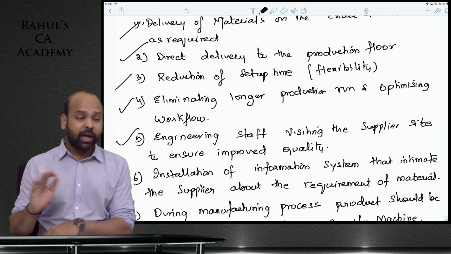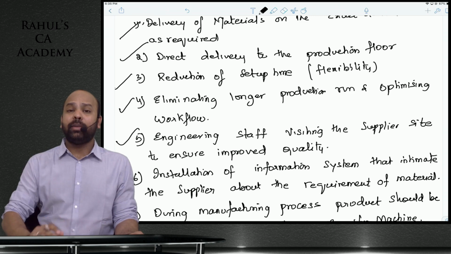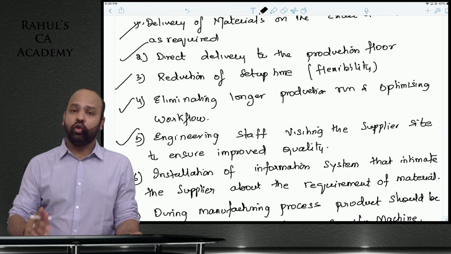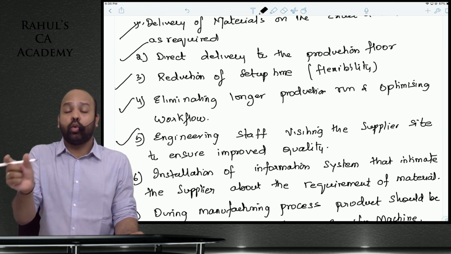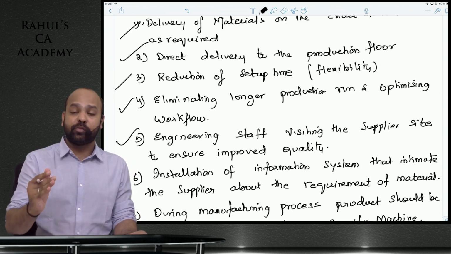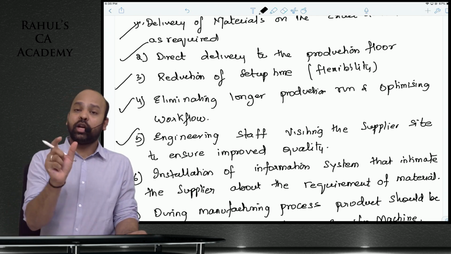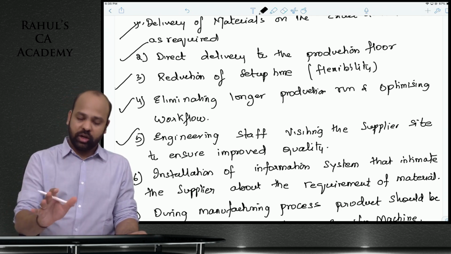You are not eliminating longer production runs and optimizing workflow. You are not manufacturing bulk inventories at once. You are manufacturing only the quantity that is required to be delivered. So there is no such thing that once you start a particular batch of production, you will manufacture 10,000 units and only then stop. No, beta. There are short production runs with shorter setup times.